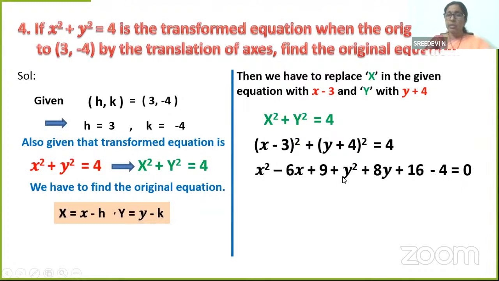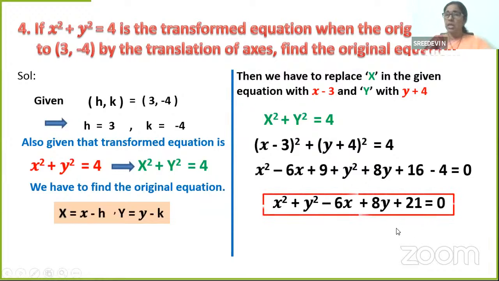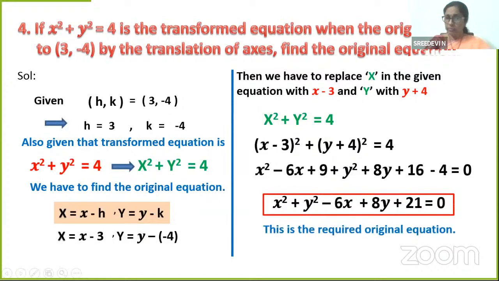We have an x square term, a y square term, one x term, one term containing y, and the constant. So x square plus y square minus 6x plus 8y. 16 plus 9 is 25. 9 plus 16, 25 minus 4 is 21. So the final equation is x square plus y square minus 6x plus 8y plus 21 is equal to 0. This is the original equation, required original equation.